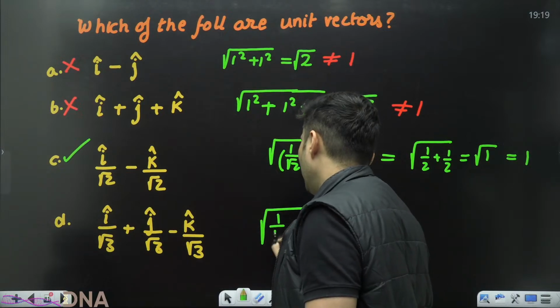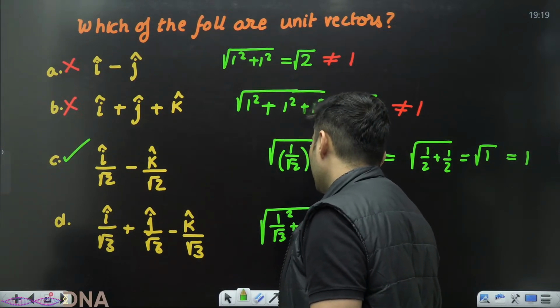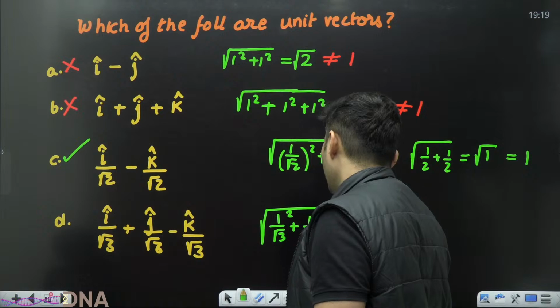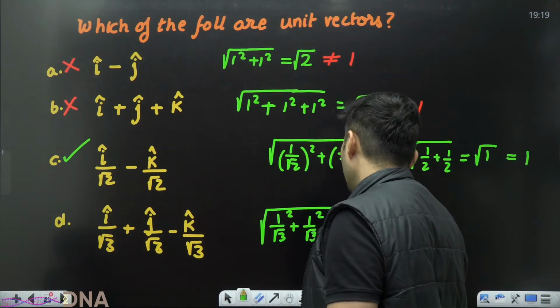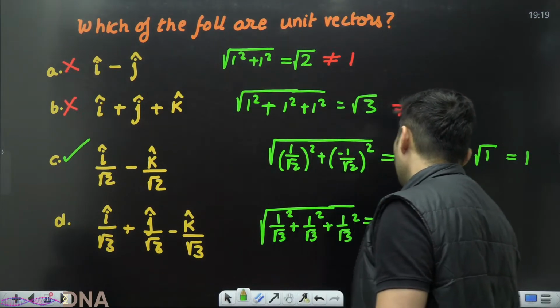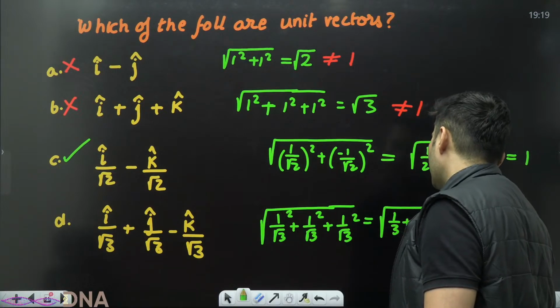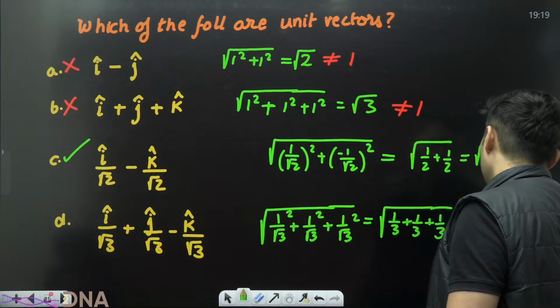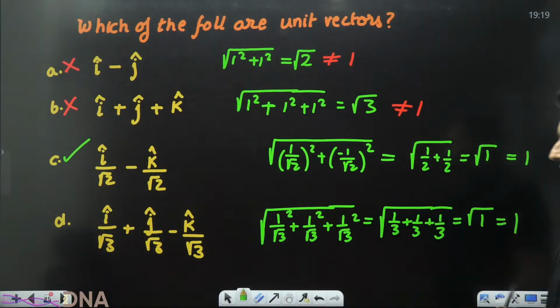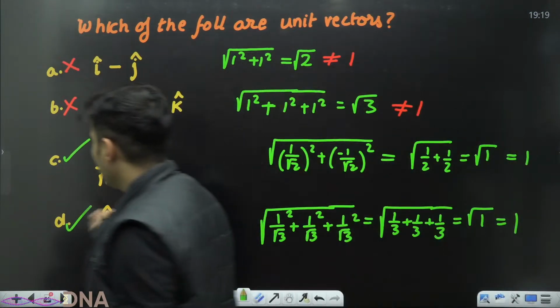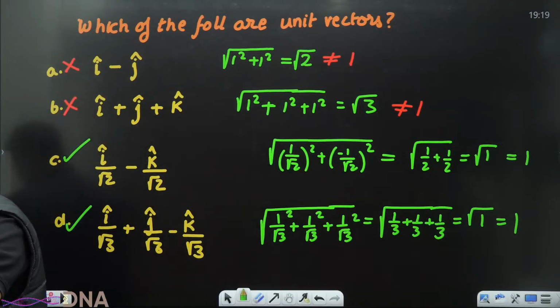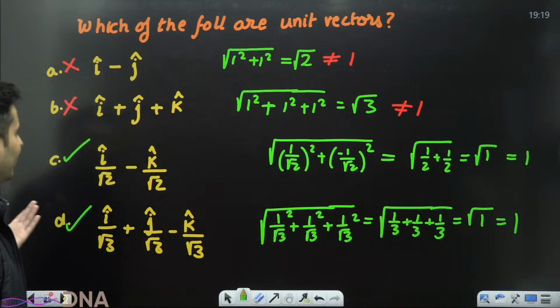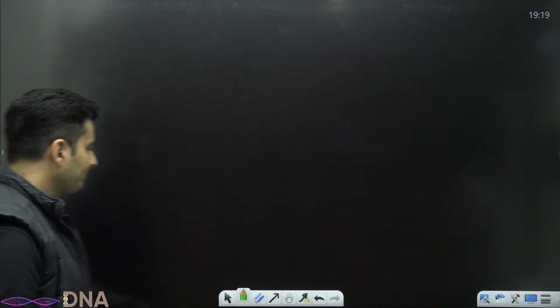Root of 1 by root 3 square plus 1 by root 3 square plus 1 by root 3 square, which is nothing but 1 by 3 plus 1 by 3 plus 1 by 3, which is 1, whose root is again 1. So this is also a unit vector. Very nice. C for capto, D for doctor. Yes, these are unit vectors.